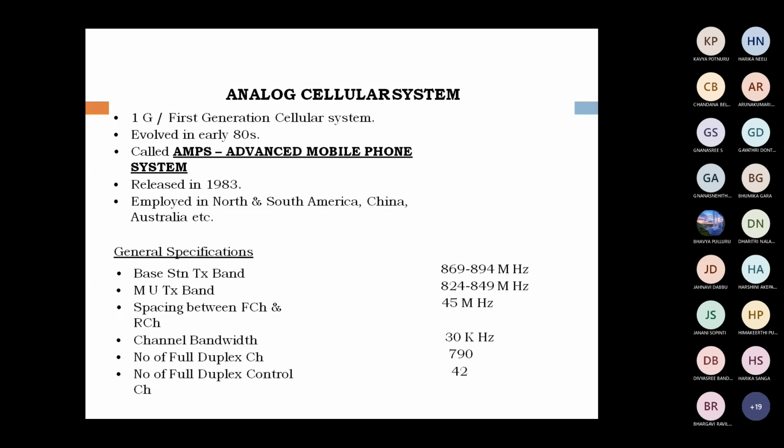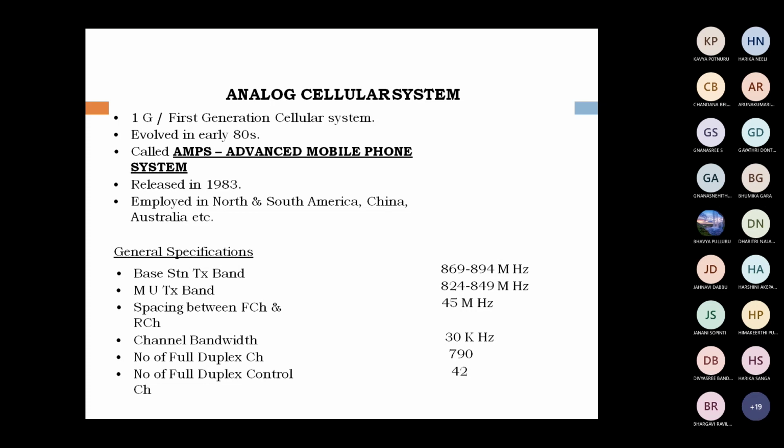Which countries is it used in? AMPS is used in North and South America, China, Australia. This is the first generation cellular system. It is analog type, which is used in countries of North and South America, China and Australia, etc.